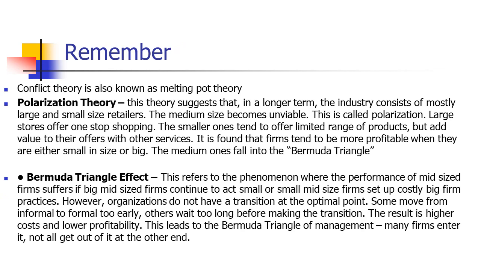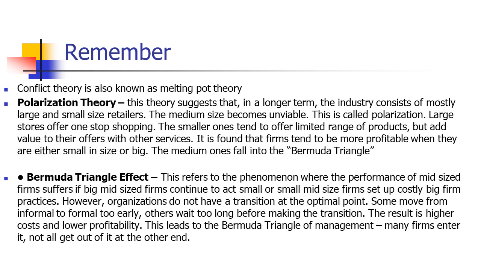Okay, a few other theories. Polarization theory. This theory suggests that in the longer term, the industry consists of mostly large and small size retailers. Medium size becomes unviable. This is called polarization. Large stores are often one-stop shopping, while smaller ones offer a limited range of products but add value to their offers and other services. It is found that firms tend to be more profitable when they are either small in size or big. The medium ones fall into what we call the Bermuda Triangle.